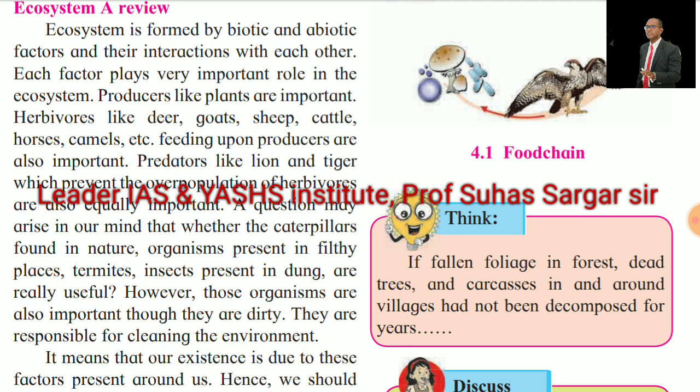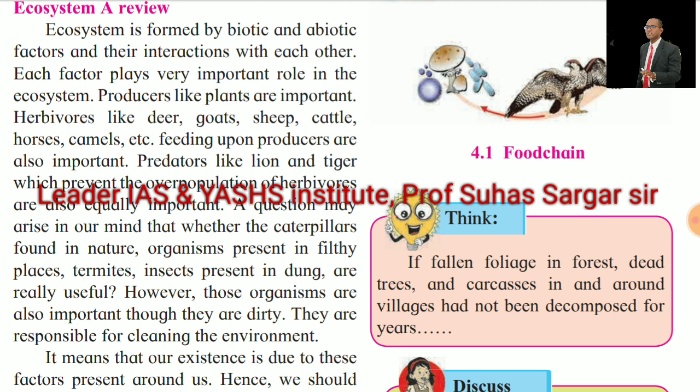Producers like plants are important. Herbivores like deer, goat, sheep, cattle, horses, camels, etc., feeding upon producers are also important. Predators like lions and tigers, which prevent the overpopulation of the herbivores, are also equally important.